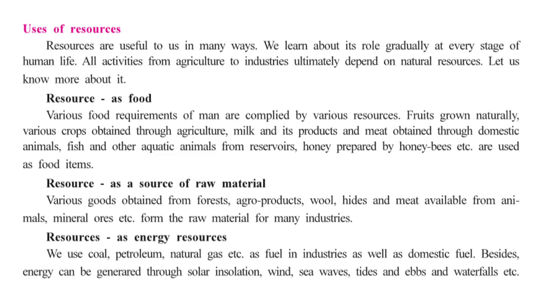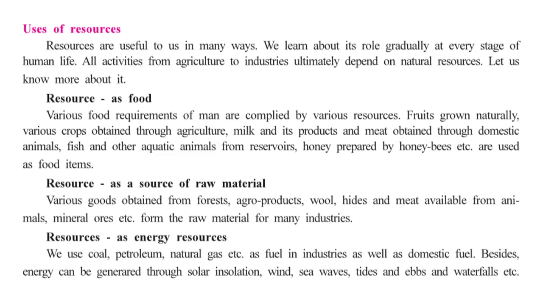So we can bifurcate resources as acting as a food, as a source of raw material, or as a source of energy. When we talk about resource as a food, various food requirements of man are satisfied by various resources.